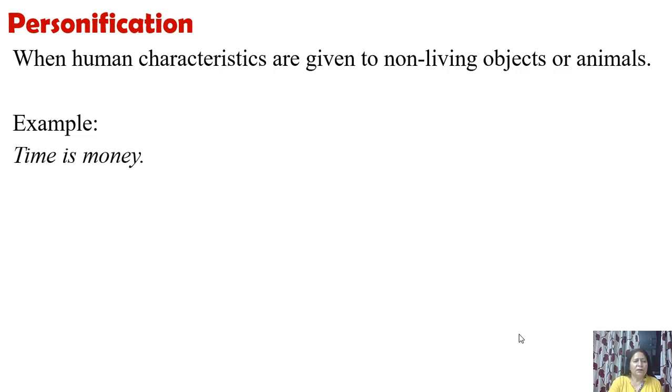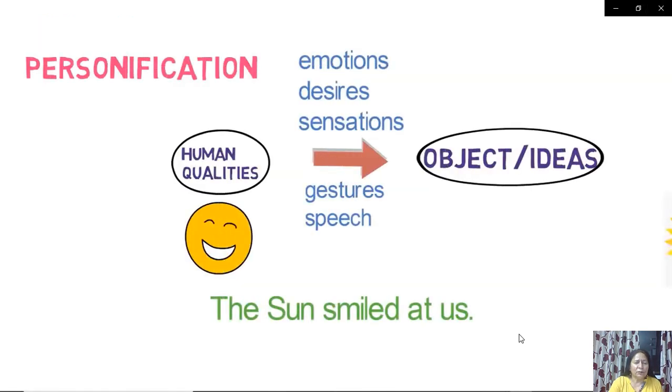Example, time is money. No, sorry, this is not personification. These are the examples: emotions, desires, sensations, gestures, speech. Now these are all human qualities and these are associated with objects or ideas.